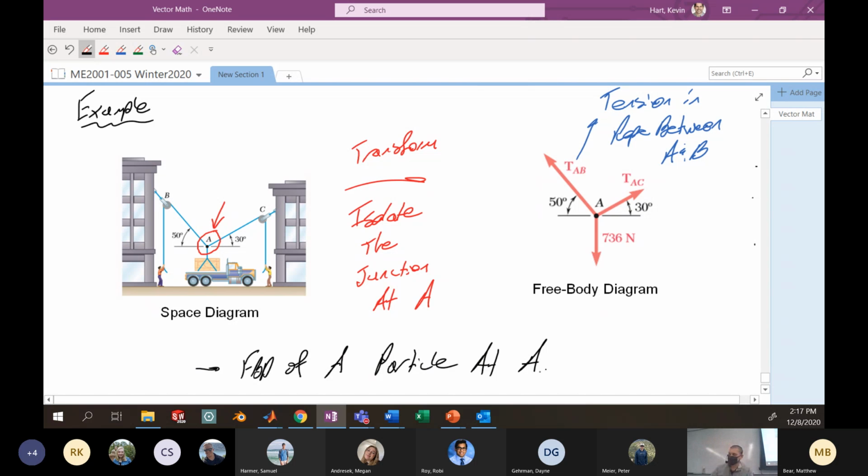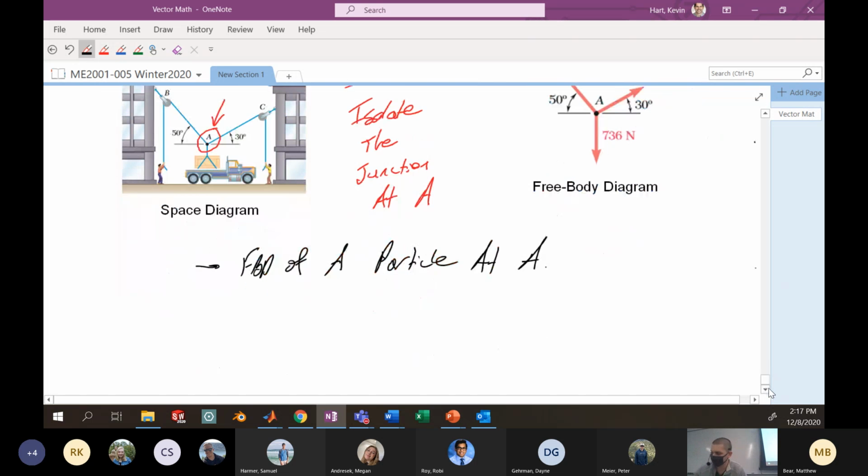All right. Specifically, this one junction between all these ropes at point A. This is just a particularly interesting point. Maybe there's a pulley system there that's relaying all the loads on that particular rope, and we care about how much tension is in the wires at those particular locations. So let's look at some other examples.